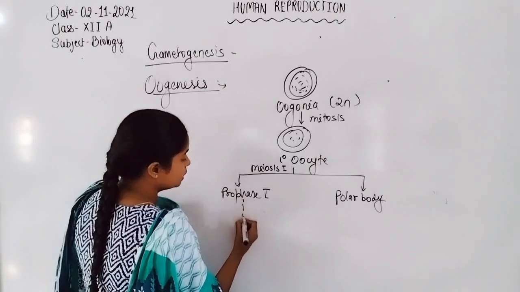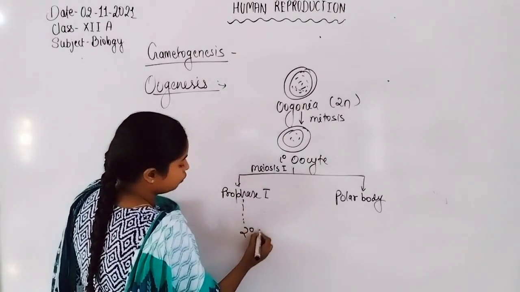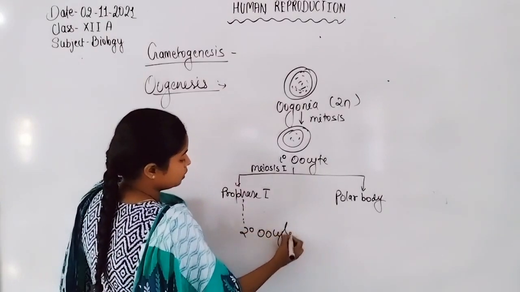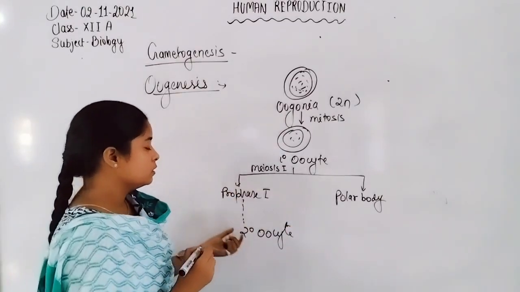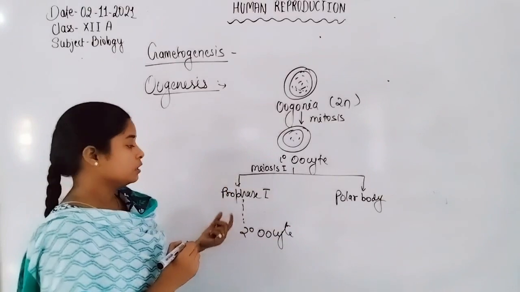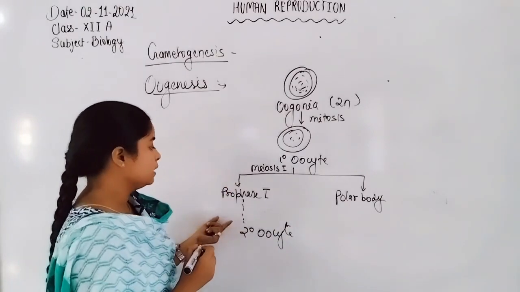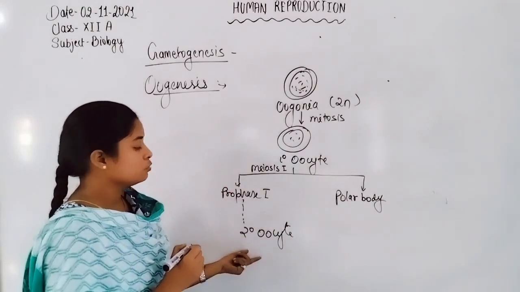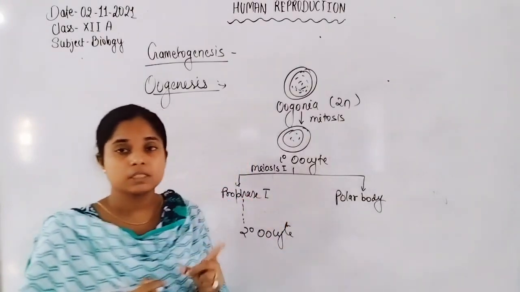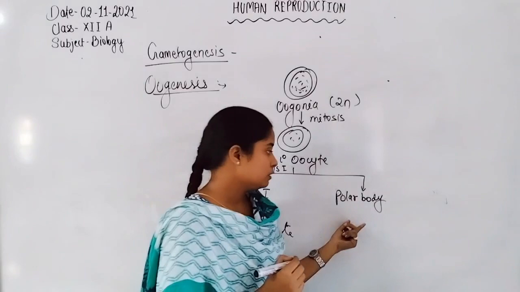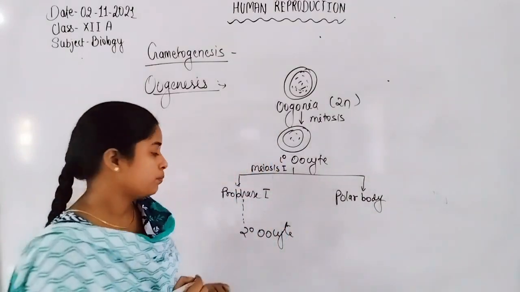Then after puberty, the cell continues to divide from prophase I to form the secondary oocyte. But only one secondary oocyte forms, and the other converts into the polar body.